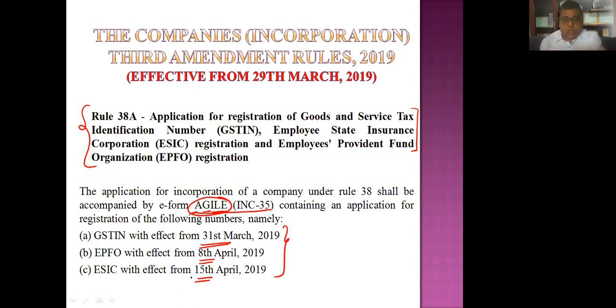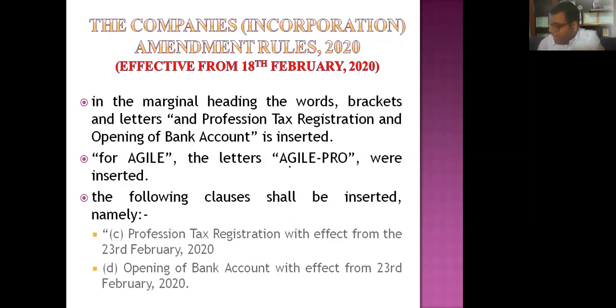In the year 2020, they again modified it and introduced AGILE PRO. This is from 18th of February 2020, that is the Companies Incorporation Amendment Rules 2020. Now what they have done is, in AGILE PRO they have mandatorily included other registrations. Number one is professional tax, and opening of a bank account, with effect from 23rd of February 2020.